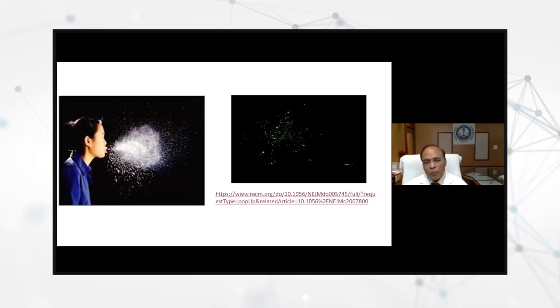So the bigger droplets will drop down very close, within a radius of about 3 to 6 feet. But the finer particles can travel a little more, and how far they travel will depend on the air velocity and the direction of the air.